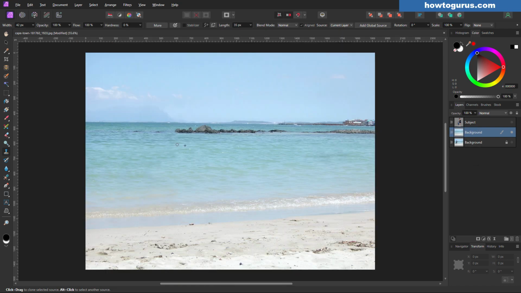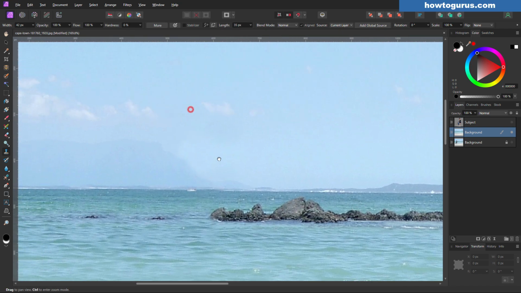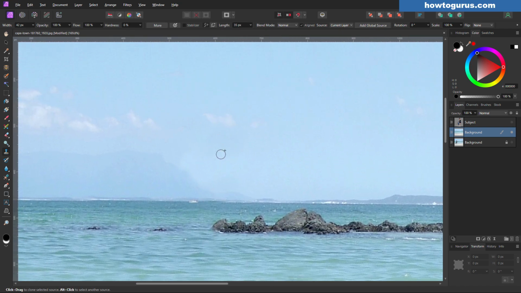Okay, now I'll use the Control and 0 key to fit screen again. Let's see how that looks. I'm seeing a little bit of a darkness right up in here. We didn't actually touch that spot up here. This may be on the original picture, but I don't like that. So I'll bring my brush size up. That's the right square bracket key. Click out here someplace in the sky, Alt and click, and let's just come in and do just a little bit of stuff to soften down anything which might be happening in there in the sky. And I think that looks pretty good.